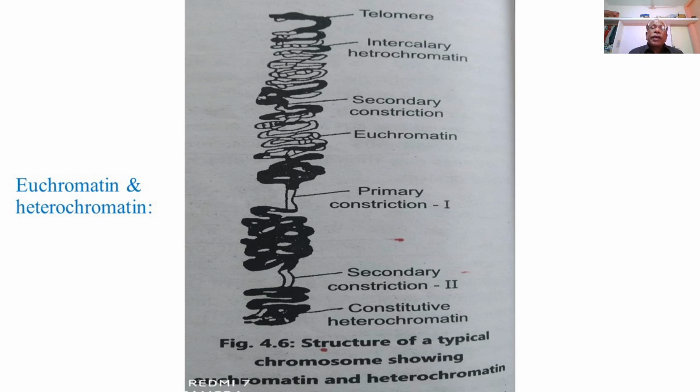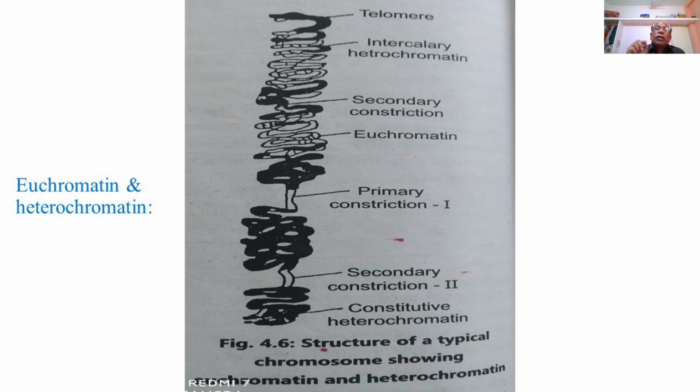Then this is the diagram showing a chromosome, structure of chromosome showing euchromatin and heterochromatin. The chromosomal end or the extremities are called a telomere.